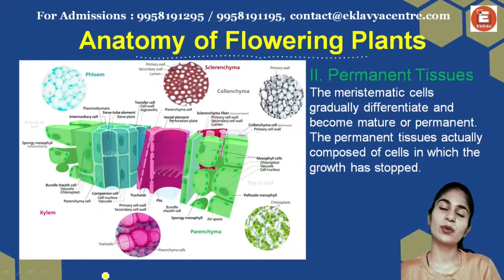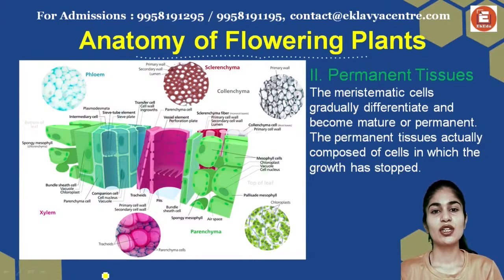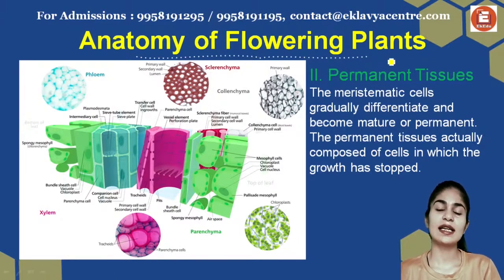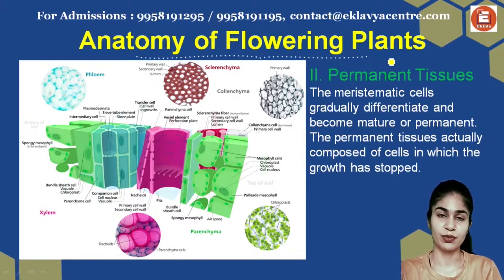In the next lecture, we will start with your permanent tissues. So let's get started with what your permanent tissues are and what are the types of permanent tissue that you need to learn. In the last lecture, we talked about what meristematic tissues are. They give rise to the plant structure. Meristematic tissues are like the building blocks of your entire tissue system, right?